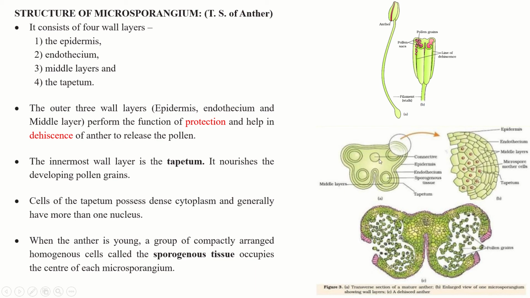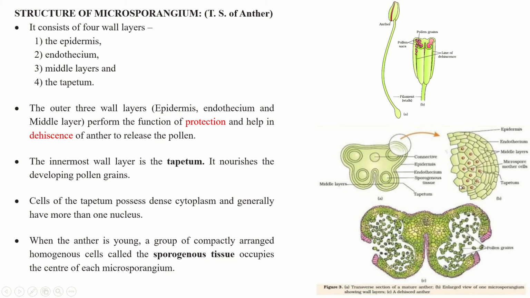Now, only one side is enlarged, so these four layers are present throughout this anther section. The outermost layer is called the epidermis. The next layer is called the endothecium, and inner to the endothecium is the middle layer, which is made up of 2-3 layers. Then inside the middle layer is the tapetum, and inside, next to the tapetum layer, is the microspore mother cell.